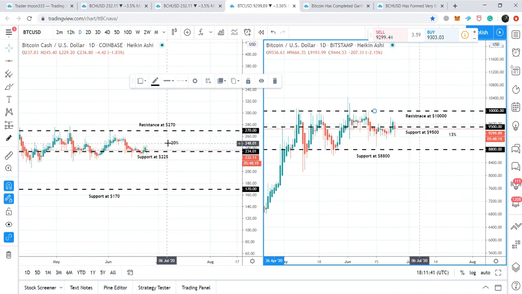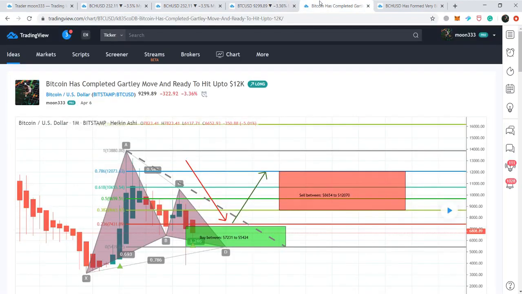So whenever Bitcoin is moving up, Bitcoin Cash is also following Bitcoin, but it is producing more profits than Bitcoin. Now, let's move to the bigger time period chart, and that is the monthly chart.